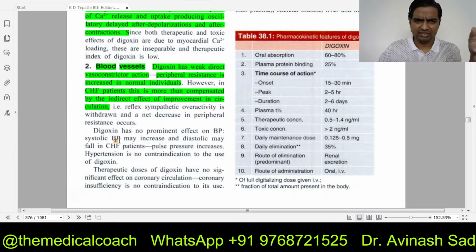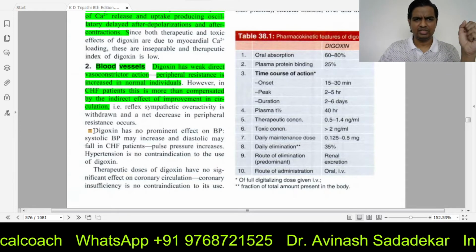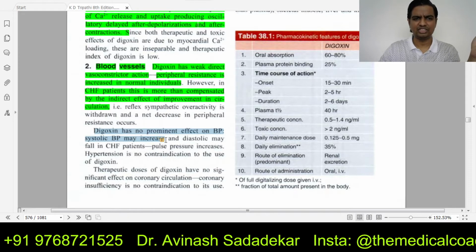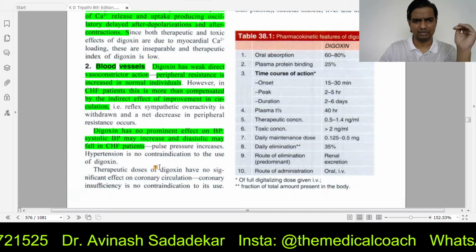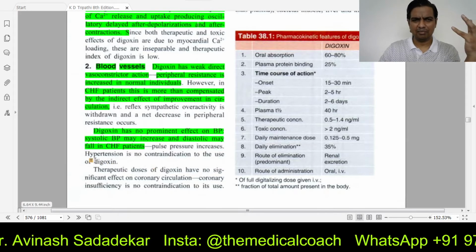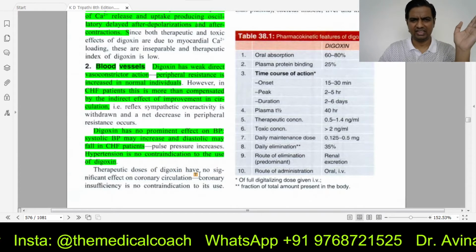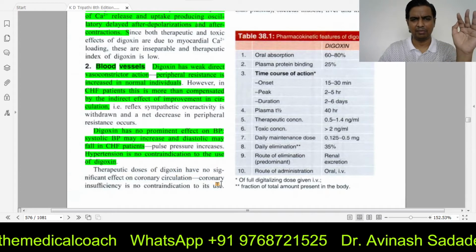So logically speaking, there is no direct effect on BP. Systolic BP may increase, diastolic may fall in congestive heart failure patients. So even in hypertension and all, we don't really stop using digoxin. We can give it directly. There is no contraindication of hypertension as such.